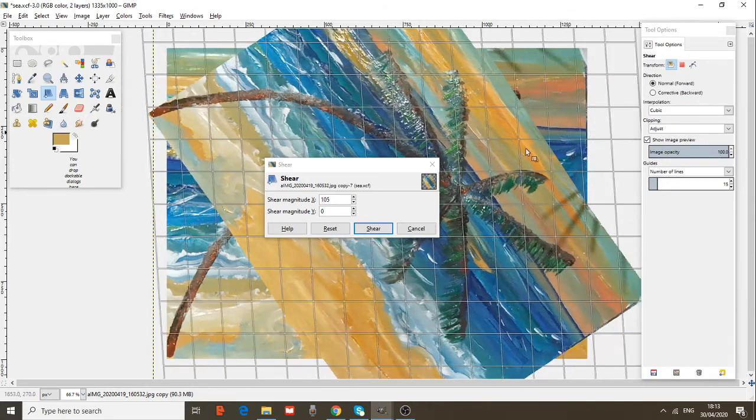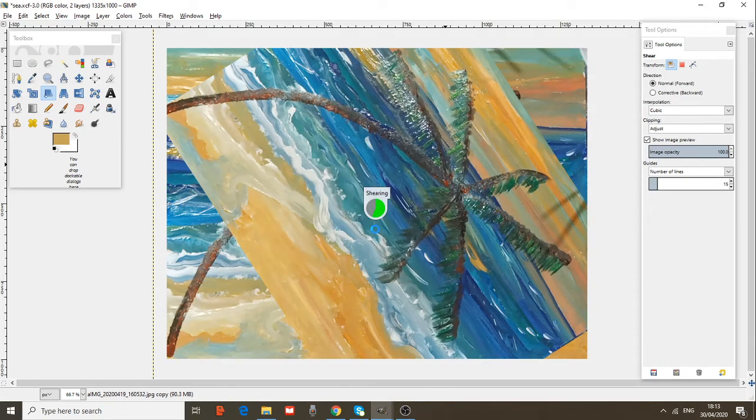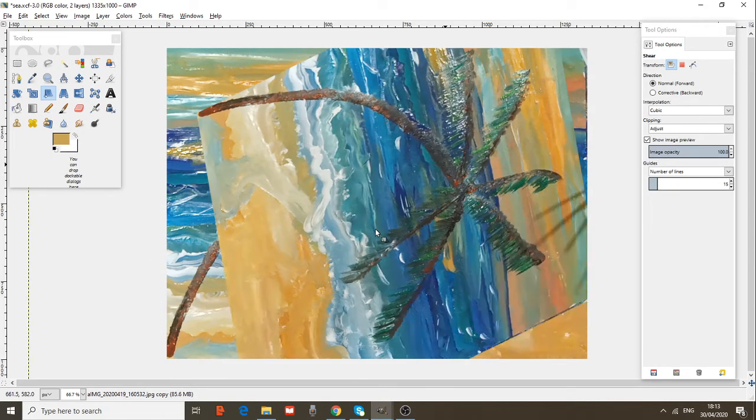If you want to share the picture, and then press Share. This is the job of Share. This button is the perspective tool. You can change perspective of the layer, selection or path.